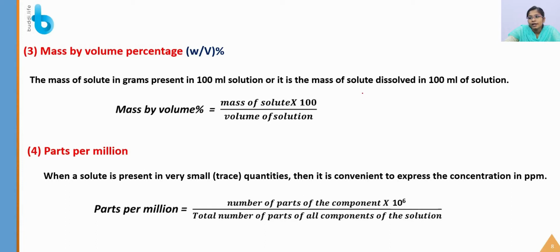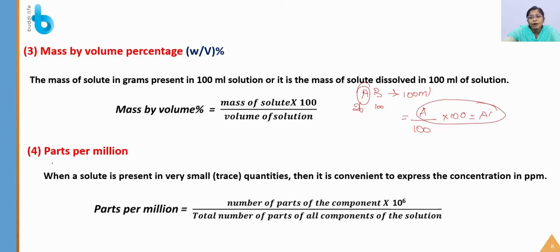So consider A plus B together. A is one component, B is one component, and together it is 100 ml solution. So you are dissolving 26 gram of solute in 100 ml of solution. Now you are going to calculate the mass by volume percentage. The mass of solute, you are going to calculate the mass of component A. So A by volume of solution, what is it? 100 ml, into 100. So what will be the answer now? A percentage. This is how you have to calculate the mass by volume percentage.